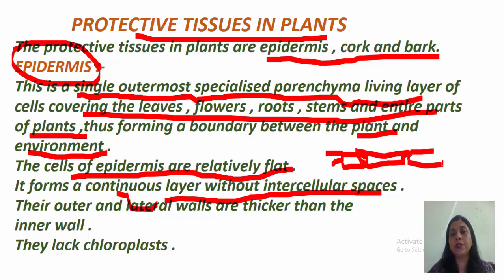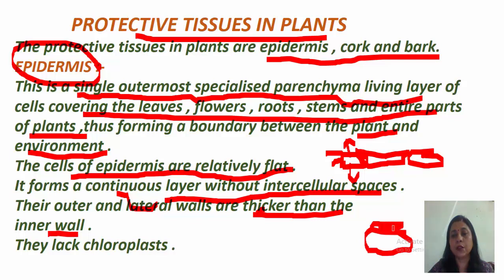The outer part which is in touch with the external environment and the lateral parts are somewhat thicker than the inner part, which will be thin. The outer and the lateral walls will be thicker. In a cell, this part will be thick and these lateral parts are also thick in comparison to the inner part, and almost they are rectangular, flat and rectangular. You can see like this.